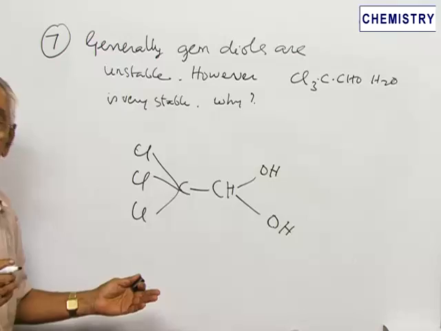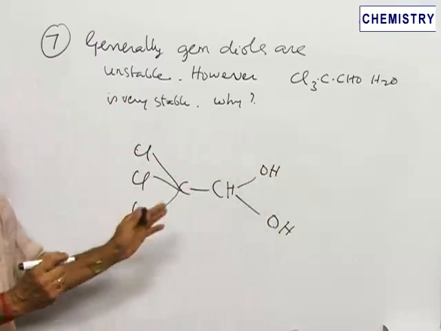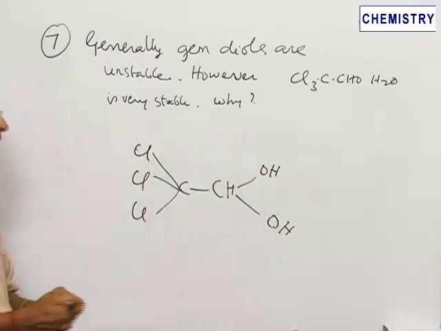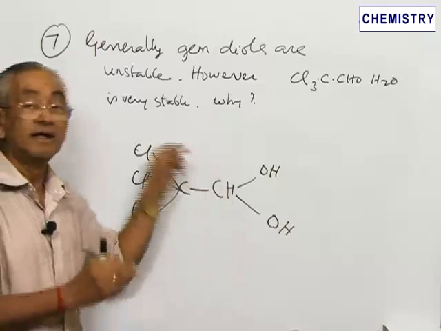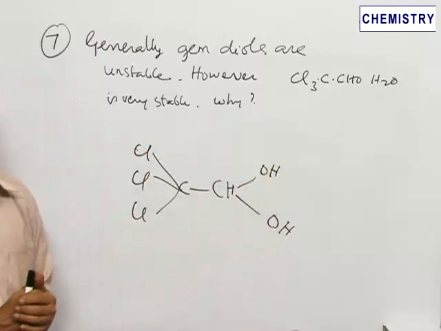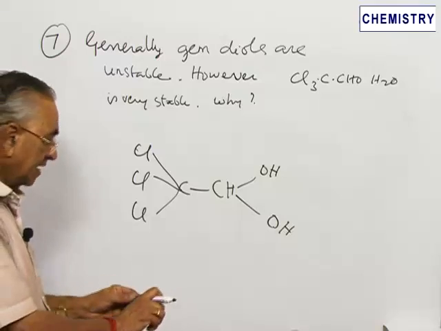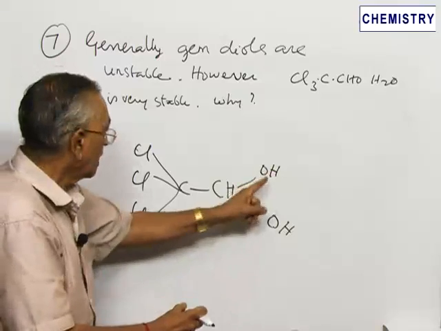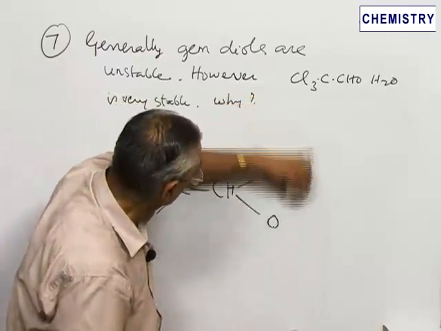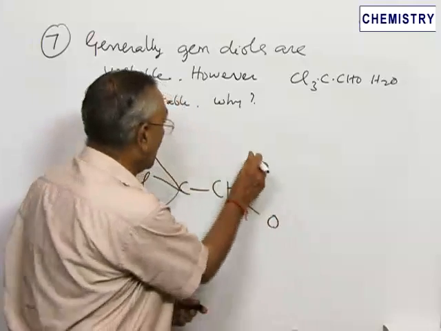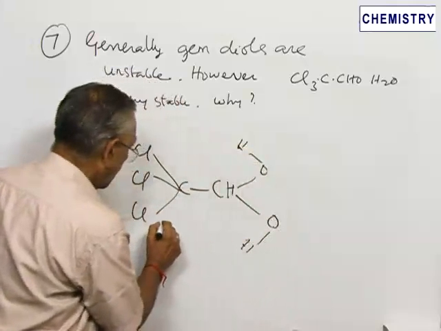So strictly, expecting that the geminal diol is not stable, this compound should not also be stable. But actually, the very interesting aspect of this compound is that it is very stable in spite of the fact it is a geminal diol. How do you explain this phenomenon? It is very easily explained because of these two hydroxy groups. We can write it in a slightly different way. We can make it as one, this hydroxy group can be, it's of course bent, and then